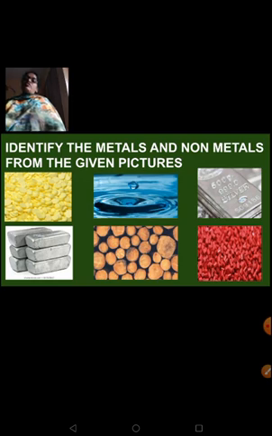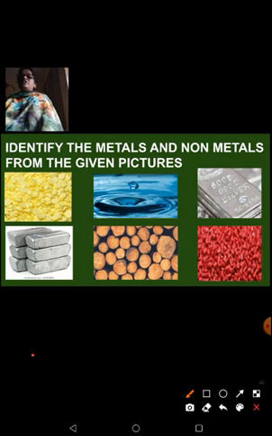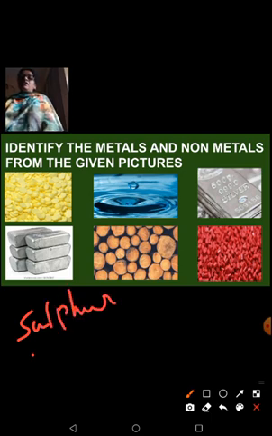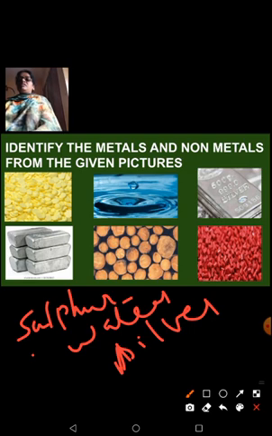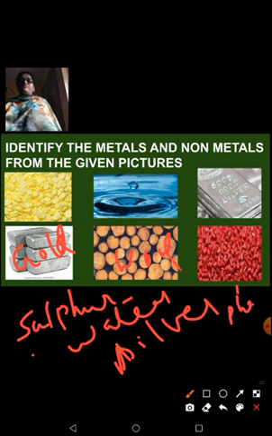First, I've given you a set of pictures which has metals and non-metals. From that you have to identify which ones are metals and which ones are non-metals. See here, the first picture which is given as yellow color pellets here, that's nothing but sulfur. Next it's water, then you have silver, this is nothing but your gold. Here we have wood, and then you have phosphorus. Okay, now from this you have to identify the metals and non-metals.